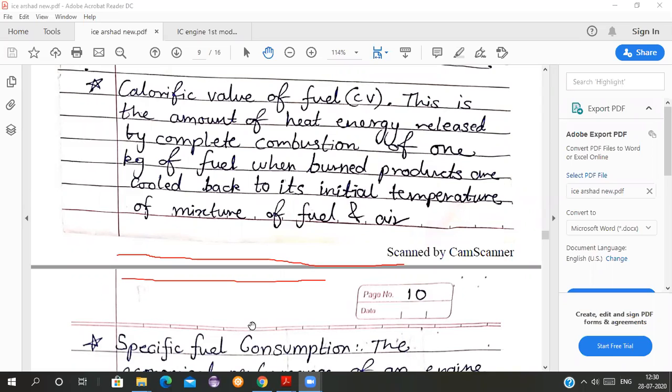Whatever is given in the question, you can take it accordingly, or else you have to remember it and take it as a direct value. Okay, students, so this is your calorific value of the fuel.